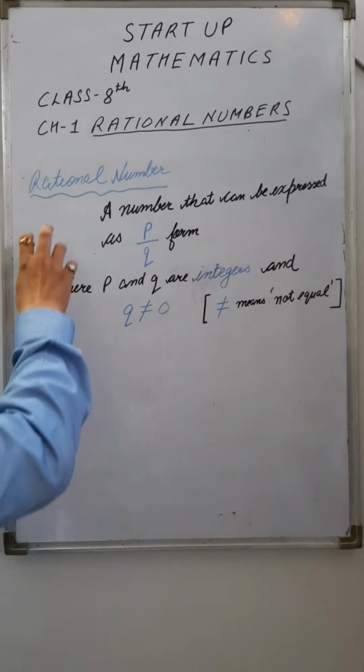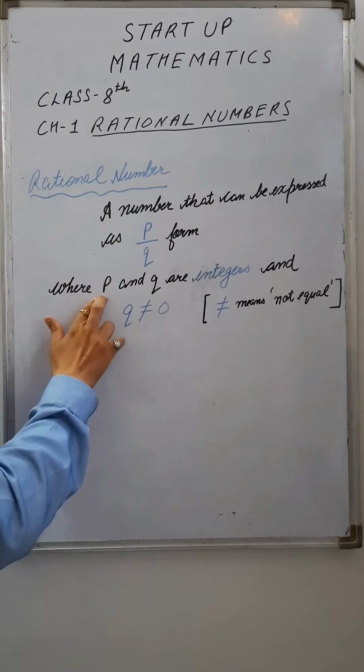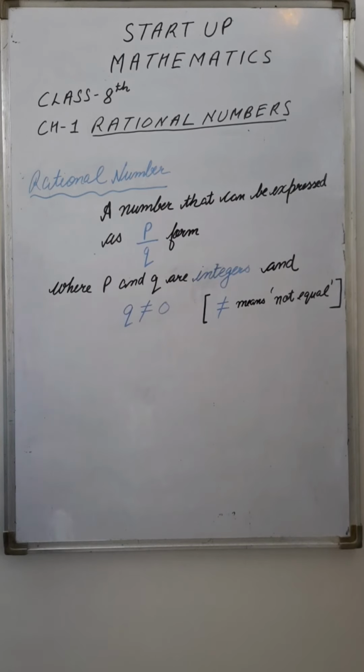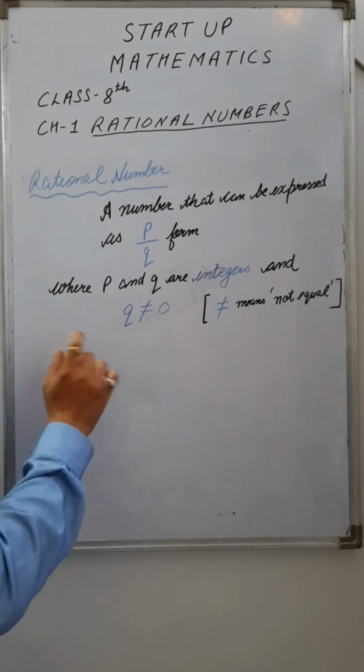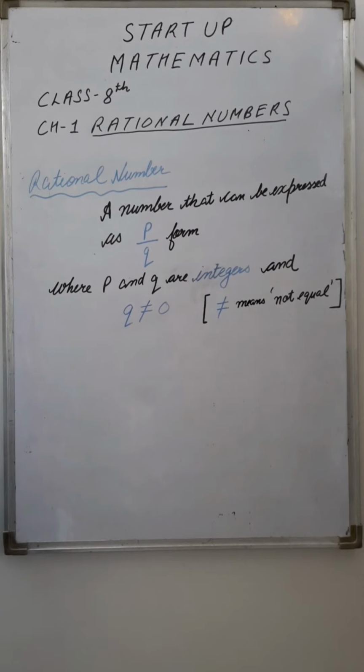Students, don't confuse this form with the fraction form. Here P and Q are integers, whereas in the case of a fraction, P and Q are whole numbers. Here the main point is that the denominator is not equal to 0.